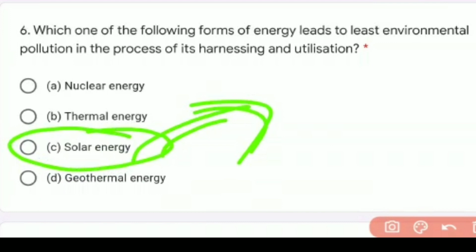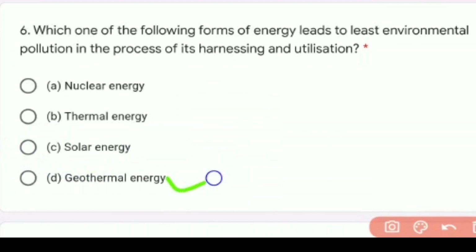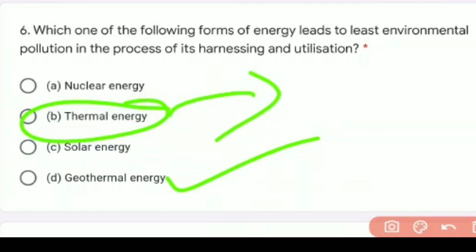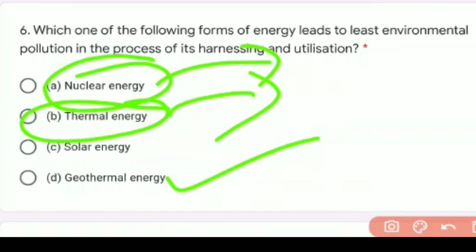harmful gases. As we know, geothermal energy also produces harmful gases like sulfur and nitrogen and phosphorus, and thermal energy will also produce nitrogen, carbon and others, but nuclear energy will also produce harmful gases and harmful radiations. Not only gases, harmful radiations are also produced in nuclear energy. So the least environmental consequences will be caused by solar energy.